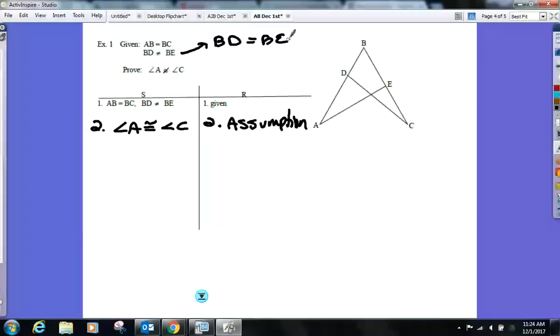And I'm just saying it's easier to contradict these. I asked everyone, how would you contradict BD not being equal to BE? By saying they are equal. So this is not a given at all. I'm just saying this is our goal right now. You guys got to get me here, because when you get me there, then you'll contradict that given.